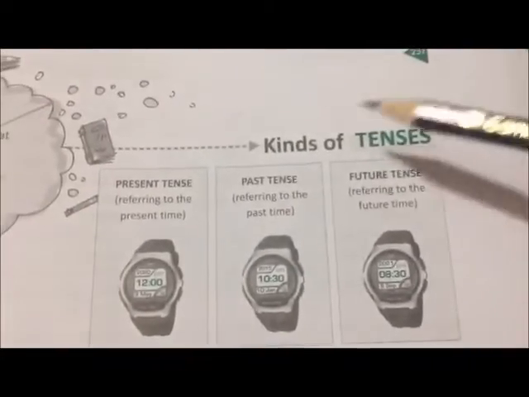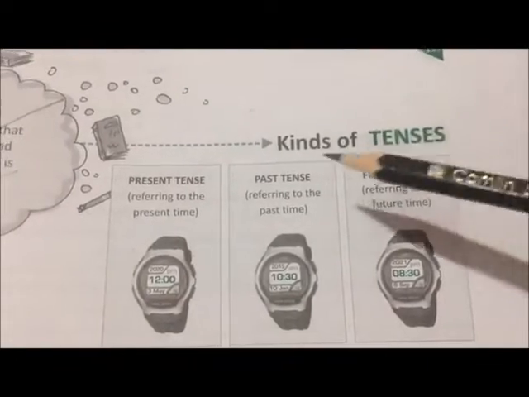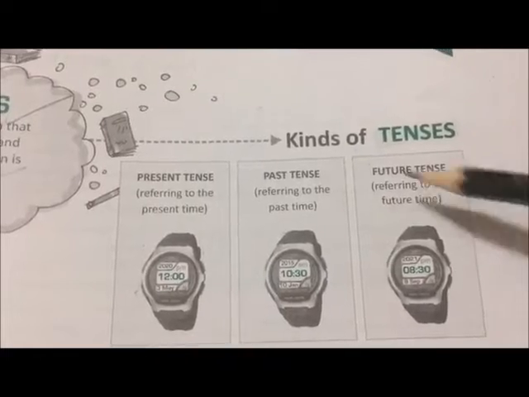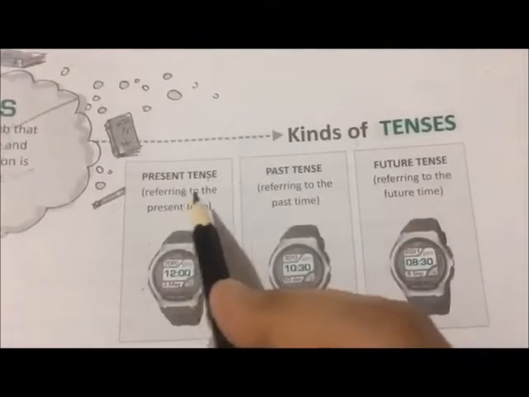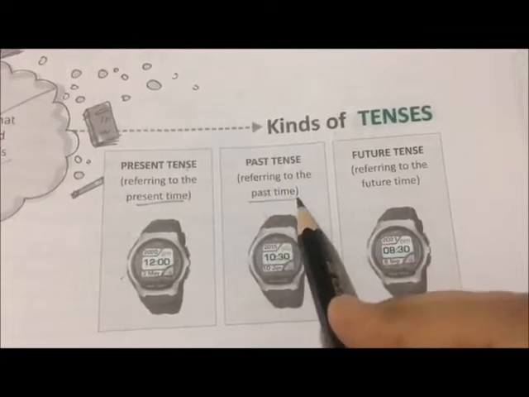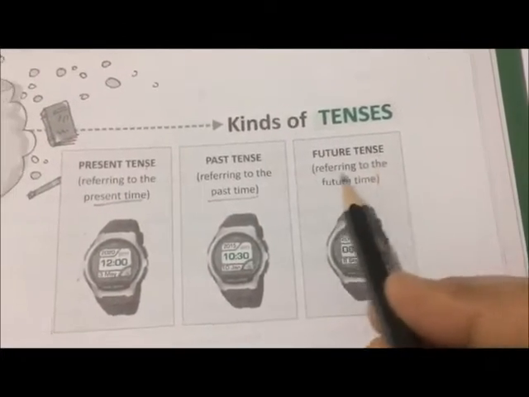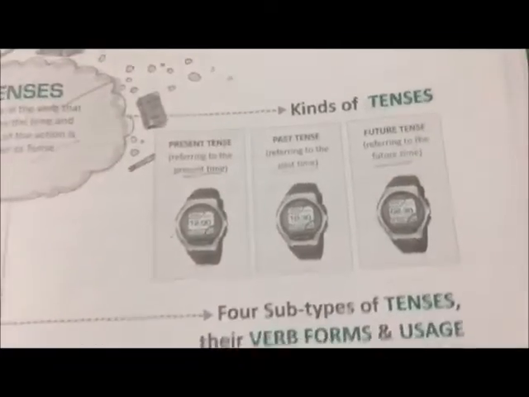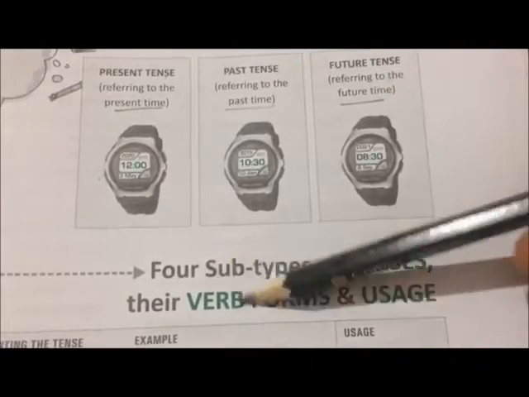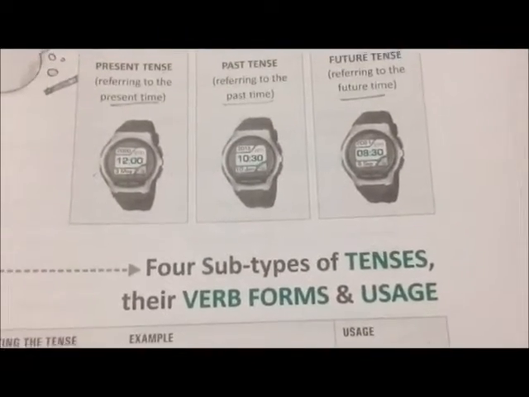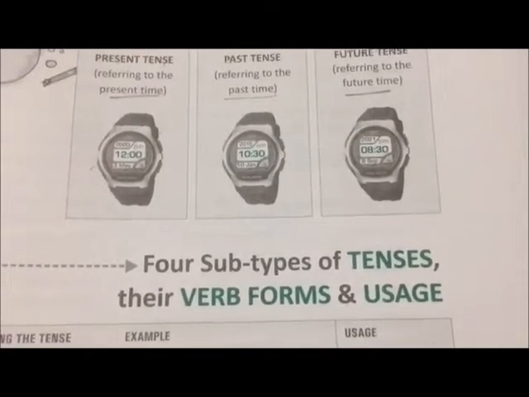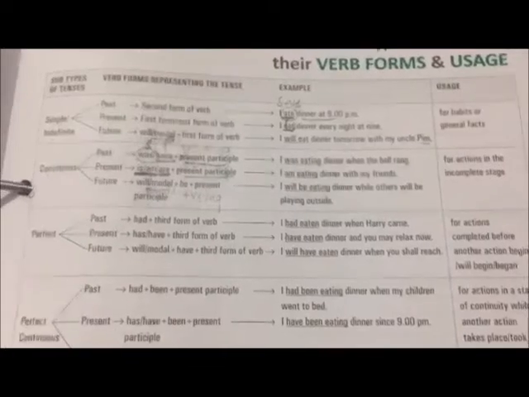Further, we'll be doing the kinds of tenses. So there are three kinds of tenses: present, past and future. Now what does present tense refer to? Present tense refers to present time. Past tense refers to past time, and future tense refers to the future time. Now further, these tenses have four subtypes: their verb form and usages. Fine. So now we'll be doing their subtypes, verb forms and usages of the tenses.